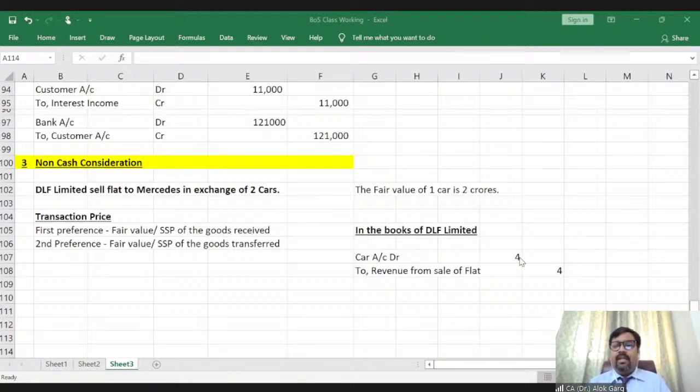Namita is asking, sir, if A Limited offers a product at rupees 100, but on delivery, as per its business practice, it collects only rupees 90, will it amount to variable consideration? So Namita, of course, it is a kind of a discount, right? For example, the price is 100 rupees, and as per the business practice, it will collect 90 rupees. So revenue has to be considered at 90 rupees, right?